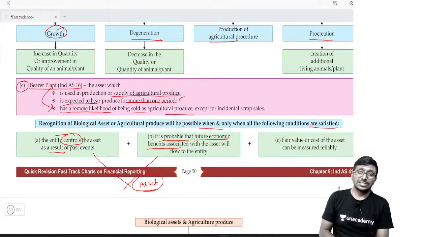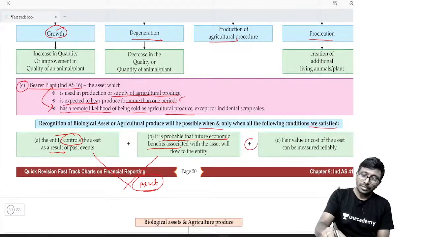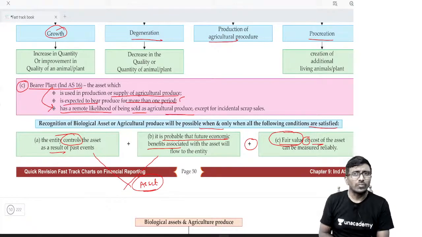If you satisfy, that is the one. Next, the third one: we say fair market value or cost, but mostly the fair market value of the asset is required. Why do you need fair market value, my dear sir?